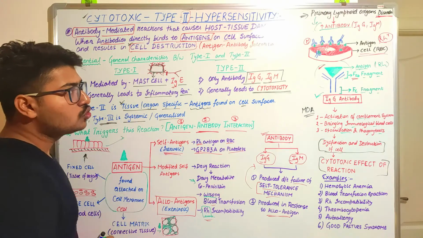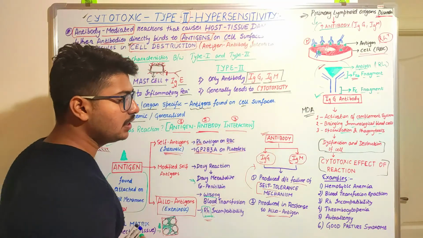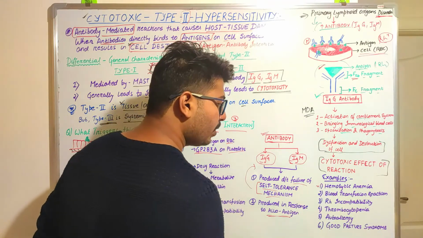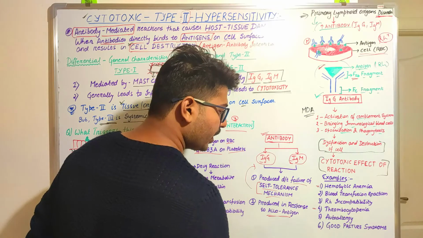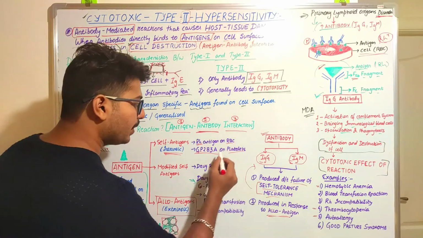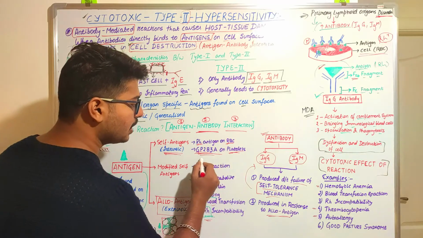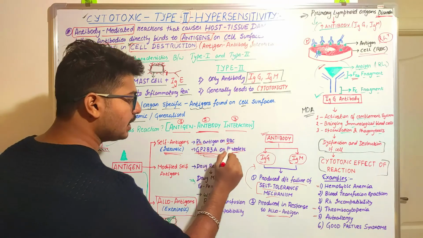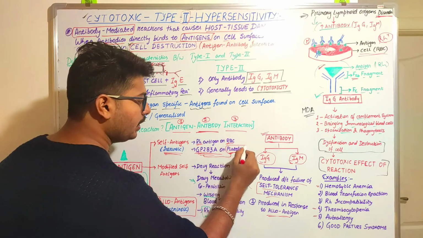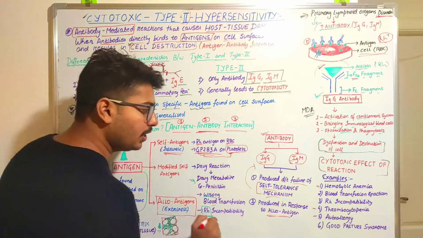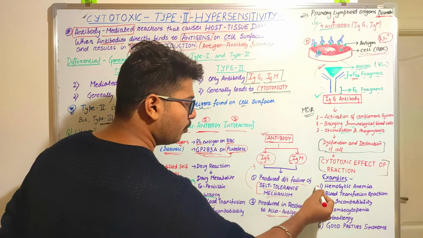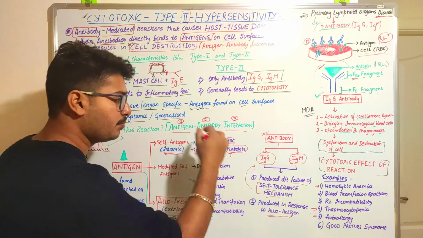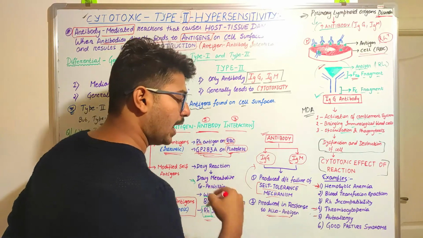Okay, so we are going to observe this whole reaction in some cases, like hemolytic anemia and thrombocytopenia, and in case of autoallergy what will happen? The antigens present on the platelets will be destroyed, and as the antigen and the cell get destroyed, there will be a decrease in the number of platelets, and it will lead to thrombocytopenia. In case of RBC, the antigens present will be destroyed, the whole RBC structure will be destroyed, and it will lead to hemolytic anemia.